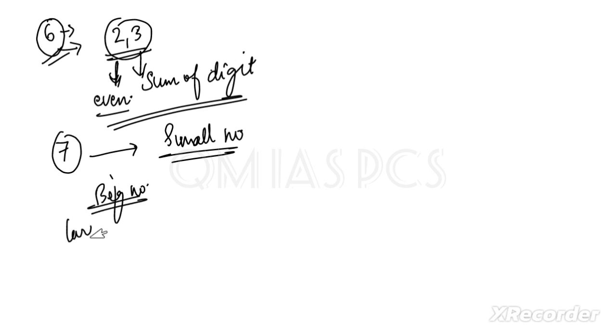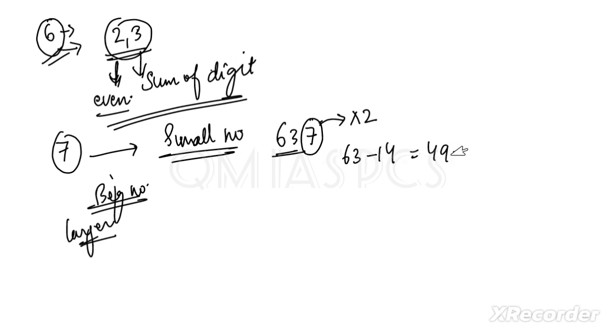For a small number, like if I say 637, we have to just multiply the last digit, whatever number is given, with 2, and subtract it from the rest of the digits. It will be 63 and it will be 14. We will subtract, it will be 49, and 49 is divisible by 7.